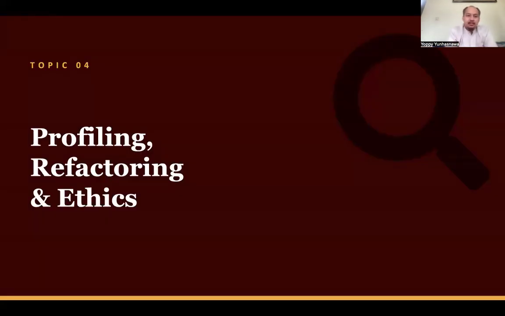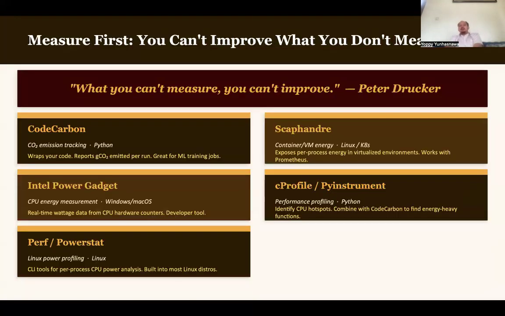Okay. The last topic is about profiling and refactoring and ethics. So now we already understand that in our software there are so many aspects related to green software, related to how to make our software greener. In this topic, we will discuss some tools to measure how much energy impact there is in our software or in our applications. Because this is important.